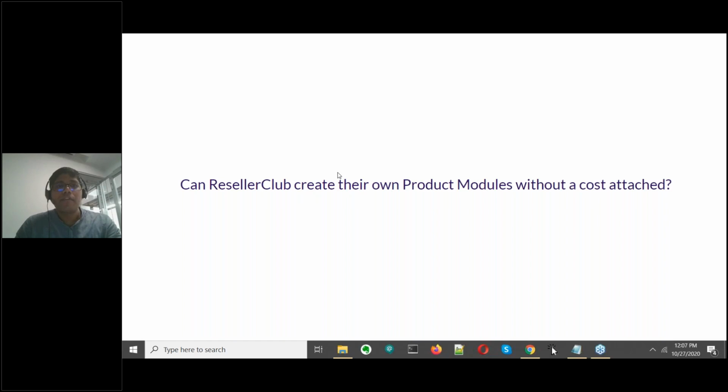Does WHMCS have a built-in shopping cart? Yes. So it does have a built-in shopping cart, and this shopping cart, as I said, is your client area, which is similar to your super site that you have with your Reseller Club account.